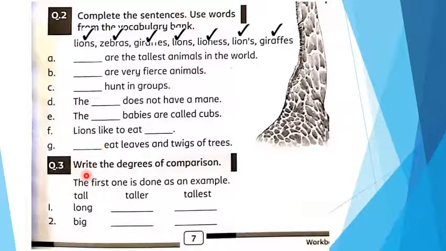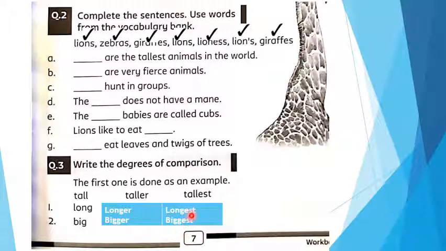Question number 3. Write the degrees of comparison. Here are some: first degree, second degree, comparative degree and superlative degree. Okay. The first form is tall. Simply we use here er, so it would become taller. And by using est, it would become tallest. By following this example, we are going to complete our question number 3. Long, longer, longest. Big, bigger, biggest. Very good.